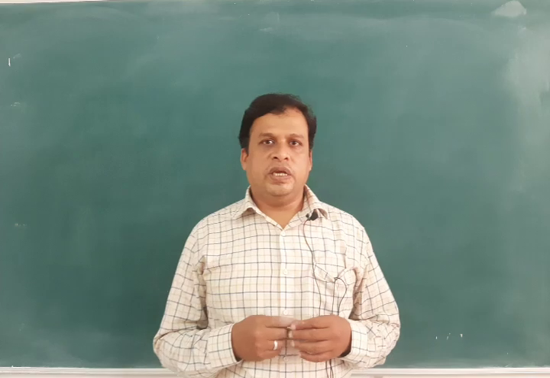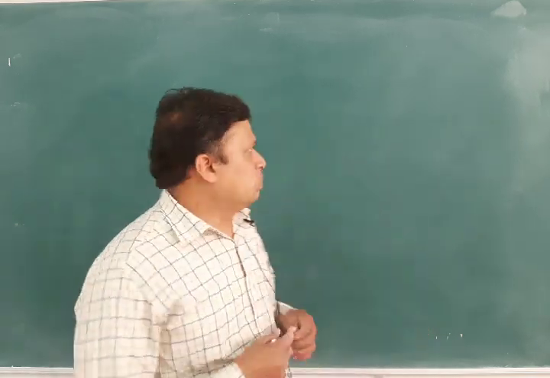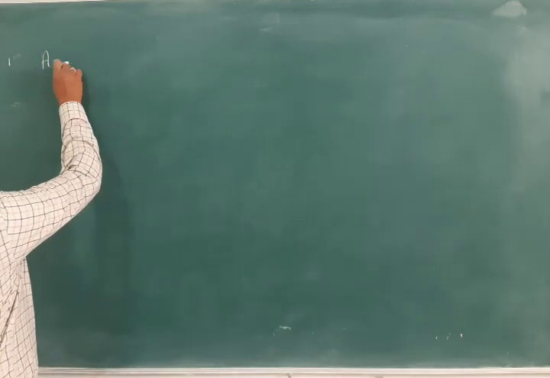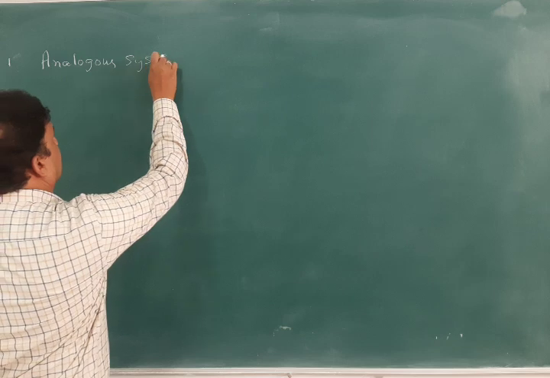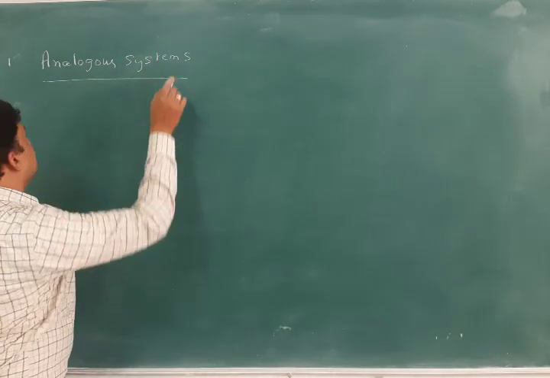Okay. Now, we will see the analogous systems and the comparison by having a tabular column. Okay. So, we will see that analogous systems. These analogous systems are comparisons. Okay.